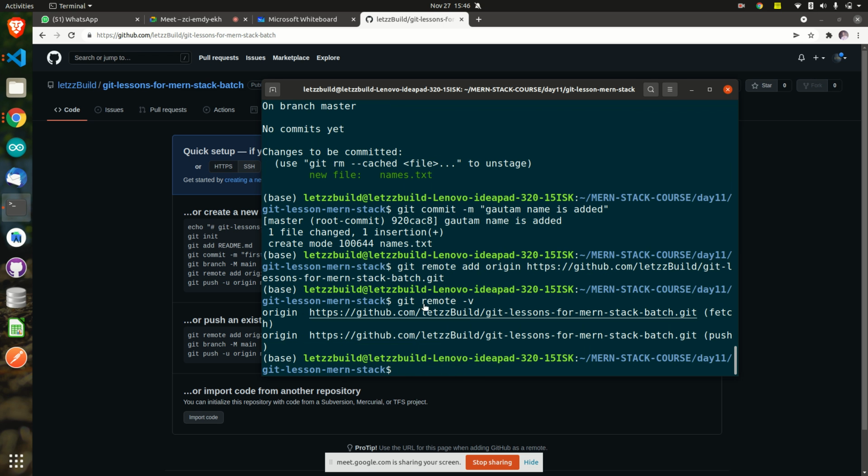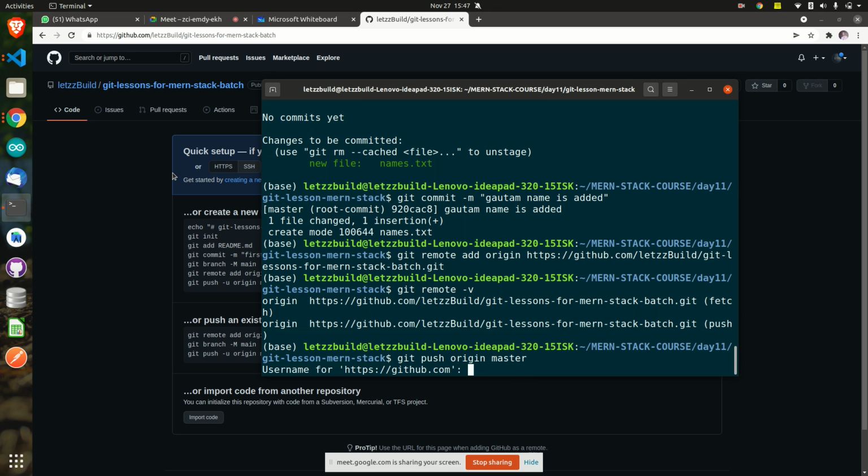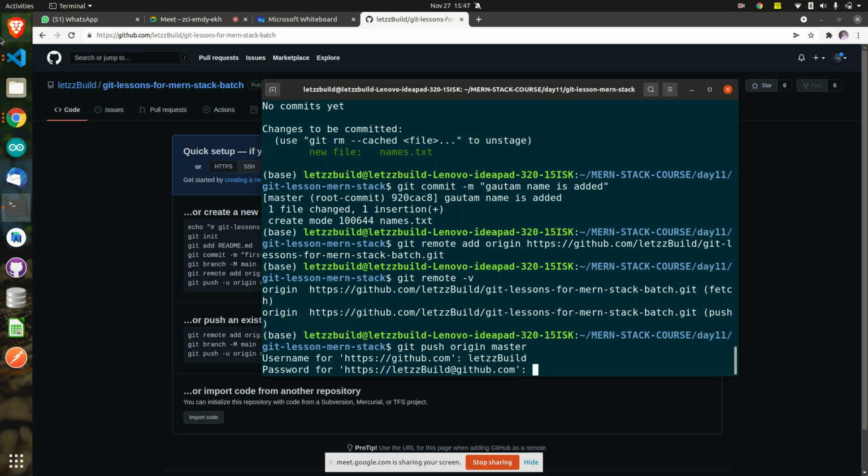Is this the origin where you want to upload the code? Yes, the repository name is git lessons for stack batch. How to push it? Git push origin, branch name, that is master. So just login. Okay, I need a password. Just one minute.